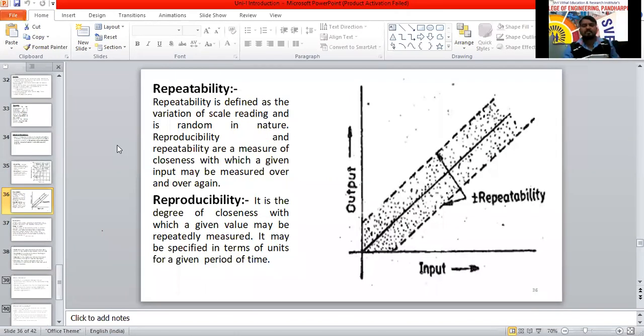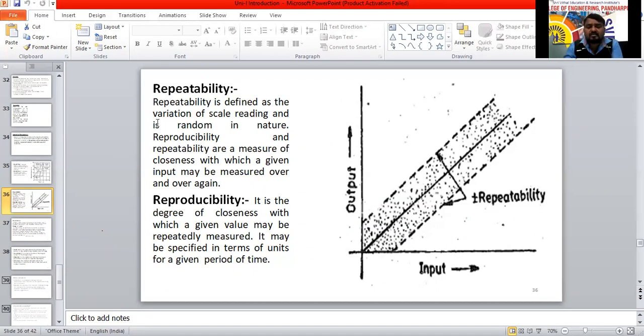Next one is repeatability and reproducibility. Repeatability means, suppose I will give one input. Okay, एक रीडिंग लिया मैंने. नेक्स्ट अगेन सेकेंड रिपीट करता हूं मैंने और एक बार ये एक्सपेरिमेंट रिपीट करता हूं. Then it should have to repeat that one. Again it should have to give the value. Next again I will remove, again it should have to give that one here. That is called repeatability here.